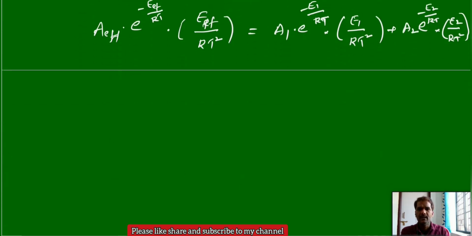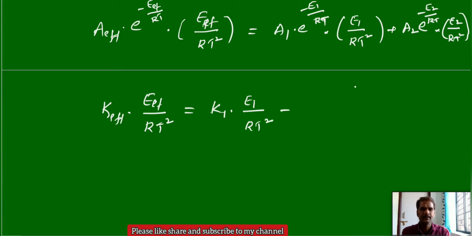Next, A effective into e power minus E effective by RT, again this is K effective, and effective activation energy, E effective by RT square. Again A1 into e power minus Ea by RT, this is K1 rate constant, into activation energy 1 by RT square, plus again A2 e power minus Ea2 by RT, that is K2, E2 activation energy 2 by RT square.